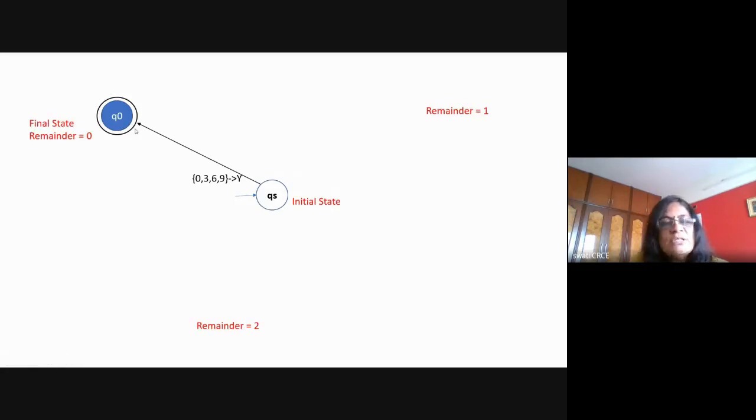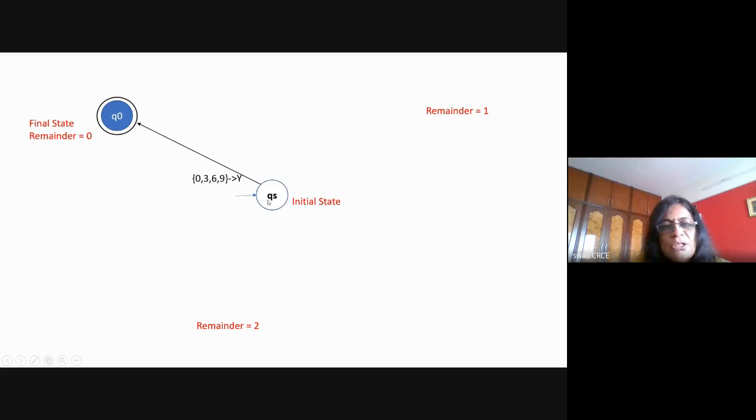Okay, so for single digit numbers, it is working. Any number 3, 6, 9 or 0 goes to the final state where the remainder is 0, and the arrow is labeled with Y. This indicates that the output symbol generated is equal to Y. This is the input symbol, and this is the output symbol.